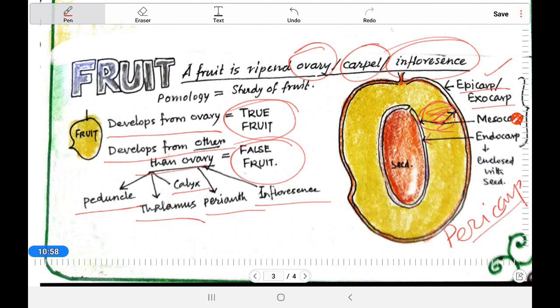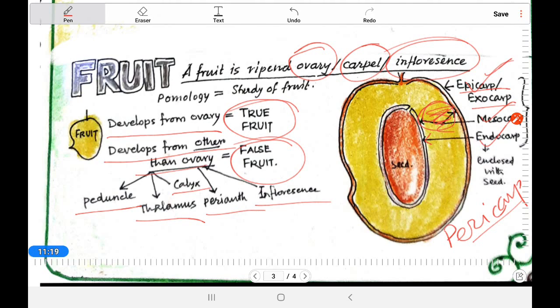It means the epicarp, mesocarp and endocarp all together form the pericarp. Here the mesocarp region in this mango is what we are eating. It means the edible part is not always the mesocarp in every fruit. It can be any other part also.